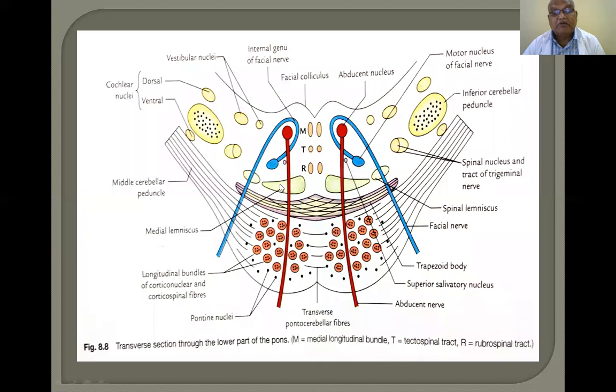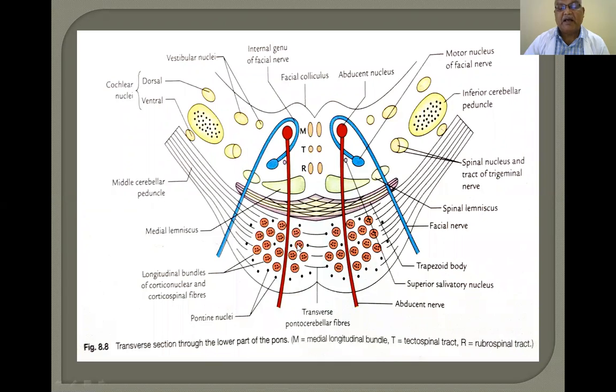Fibers from the cerebral cortex going through the midbrain and ending in the pons are called corticopontine fibers. Those going through the pyramid, where some fibers cross to the opposite side and end in the anterior horn cells, are crossed corticospinal fibers. Those which do not cross are called uncrossed corticospinal fibers. The crossing of corticospinal fibers occurs below the pons, in the lower part of the medulla, forming the motor decussation.